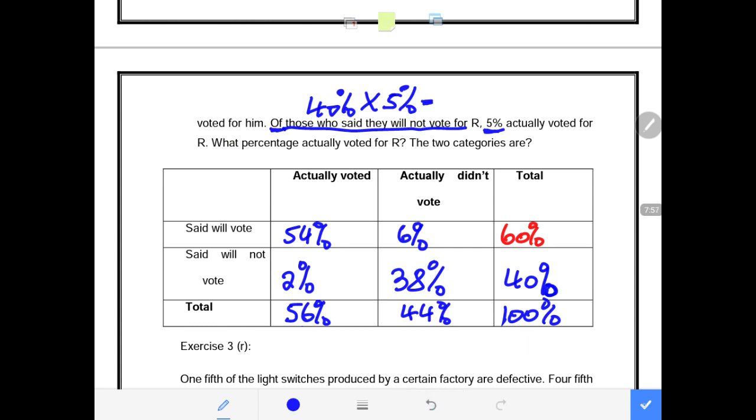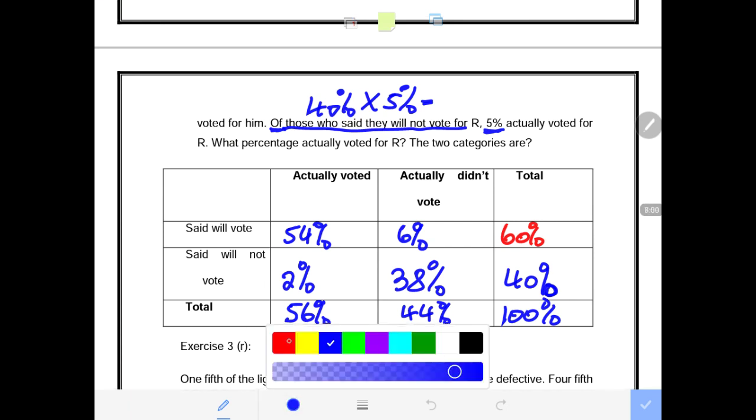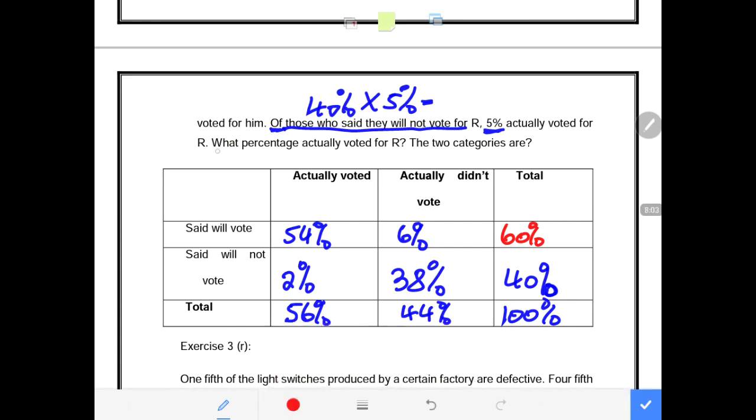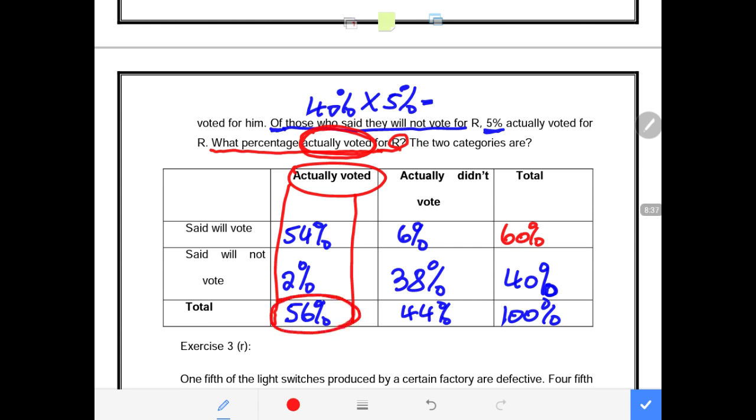Now let us look at the question that we are required to answer. We were asked what percentage actually voted for candidate R, meaning what percentage of the people actually voted for candidate R. We are looking for those who actually voted. We are looking for the total of those who actually voted. The percentage of those who actually voted in total is 56%. This is the percentage of those who actually voted.